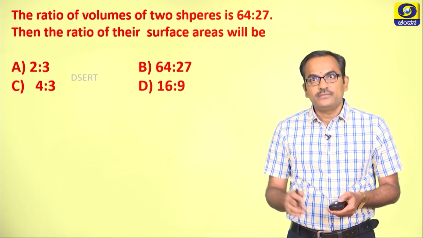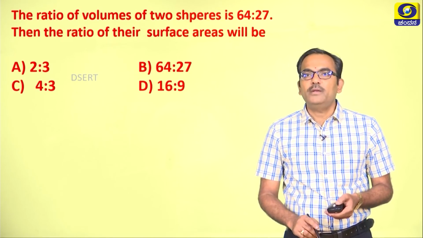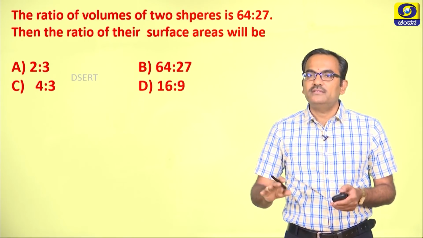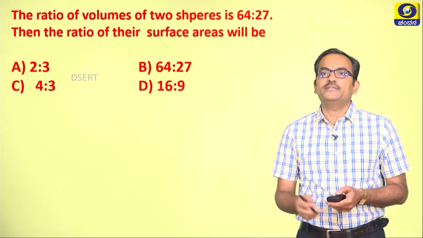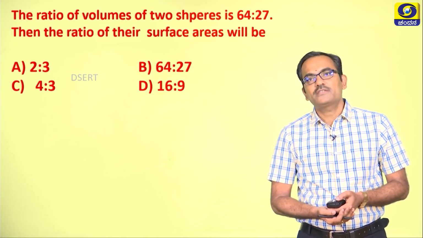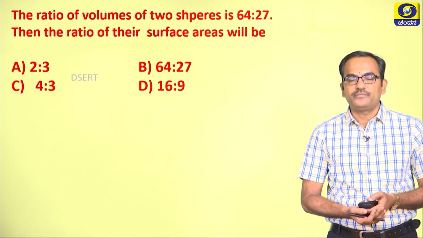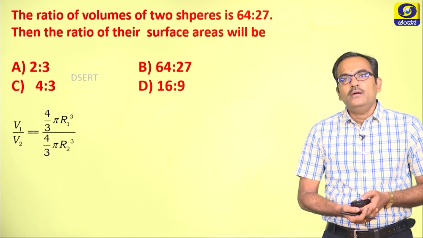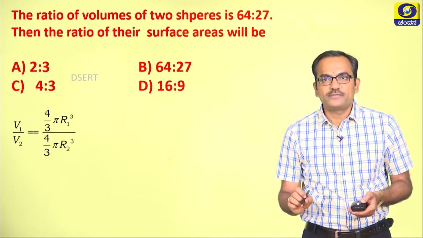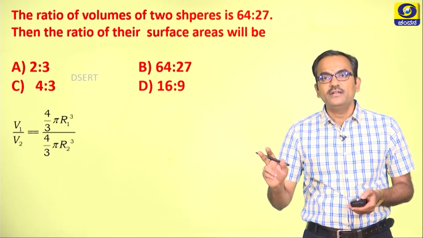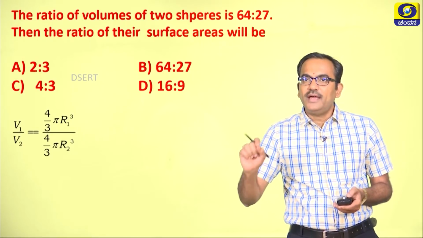Be careful children, be careful about the MCQs, because there will be only one correct answer and 3 wrong answers which will distract you from finding the correct answer, right. Now let us try to analyze the question and solve it. It has been given that these are the volumes of the spheres. Since there are two spheres, we name them V1 and V2, and the radii R1 and R2.